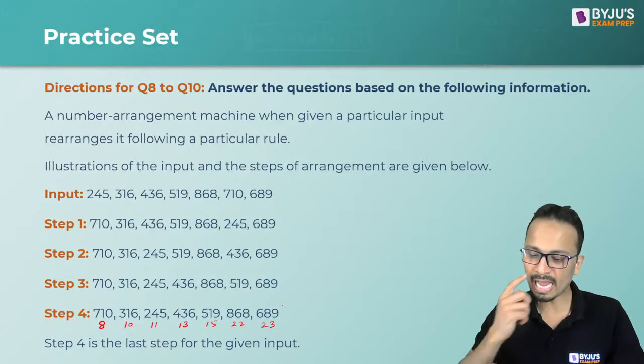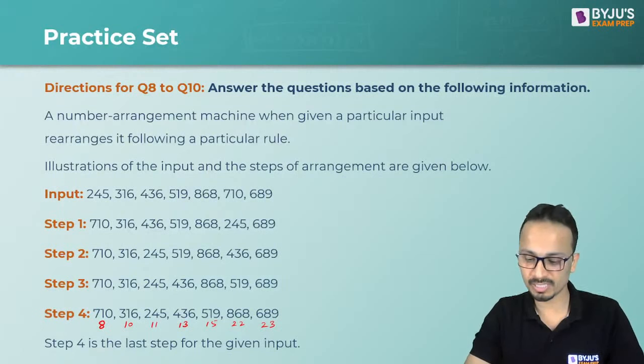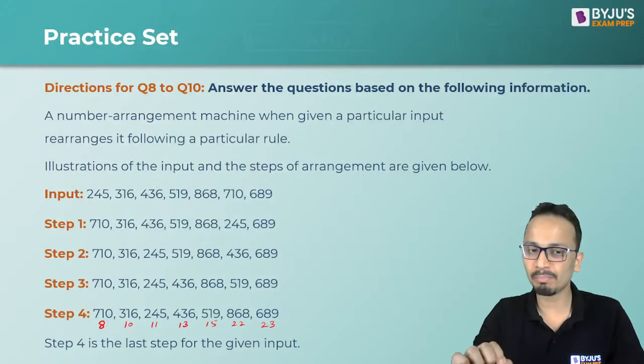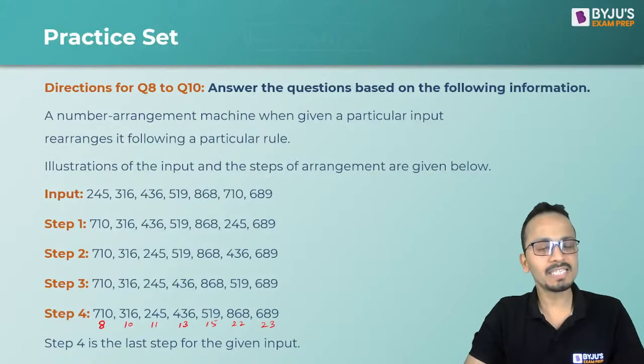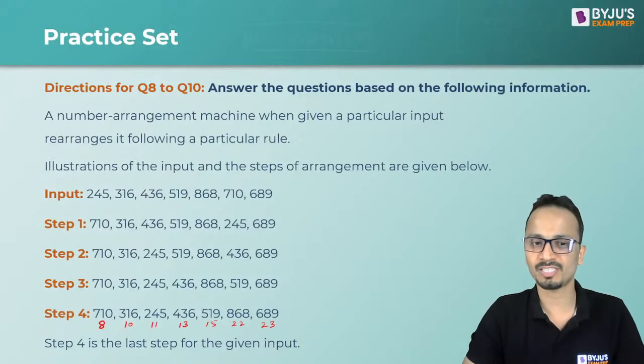Okay, so I have written the sum of the digits for every 3-digit number that is used here. Can I say that this machine has arranged all these numbers, all the inputs, according to the increasing order of the sum of the digits?